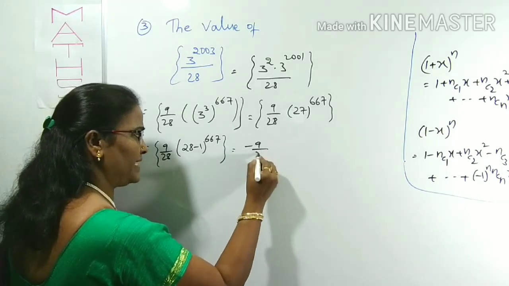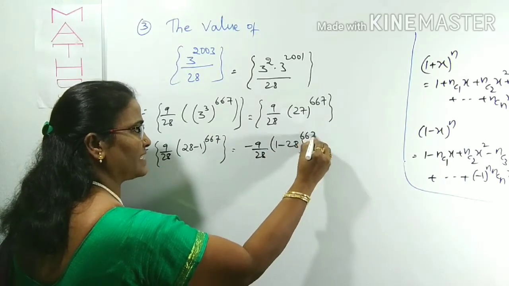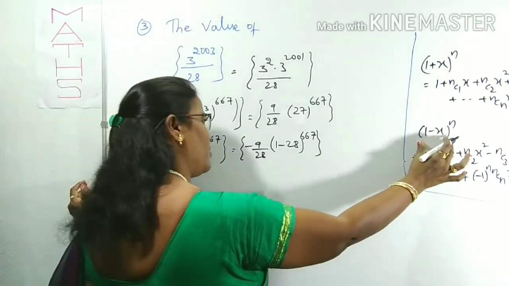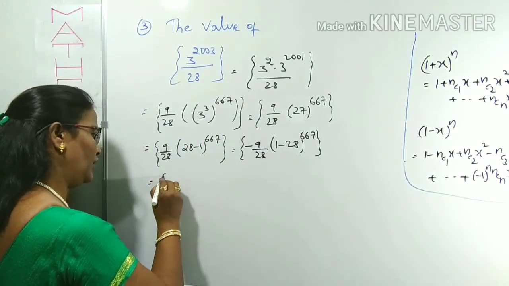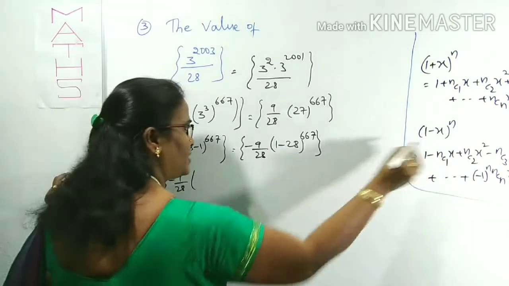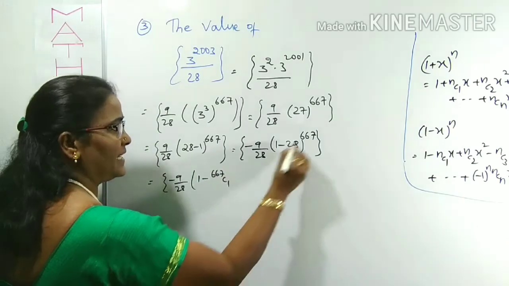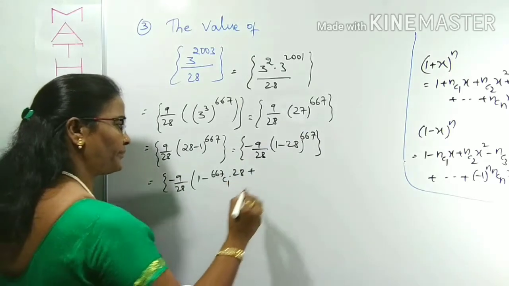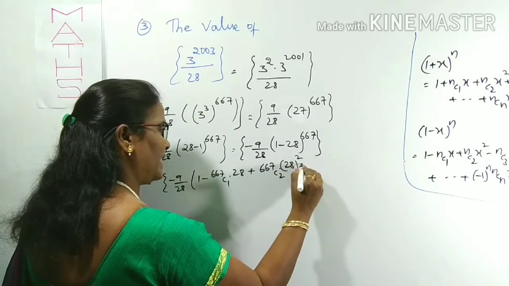Minus 1 power odd number, minus will come. That is minus 9 by 28 will be here. Now it becomes 1 minus 28 power 667. Right, now it is clearly 100% in the form of 1 minus x whole power. Expand 2 or 3 terms, that's enough. No need to expand all the terms. Minus 9 by 28 as it is now. According to this expansion, 1 minus nc1, that is 667c1, n is this thing, into x which is 28, right, plus 667c2, 28 whole square with minus, and so on.